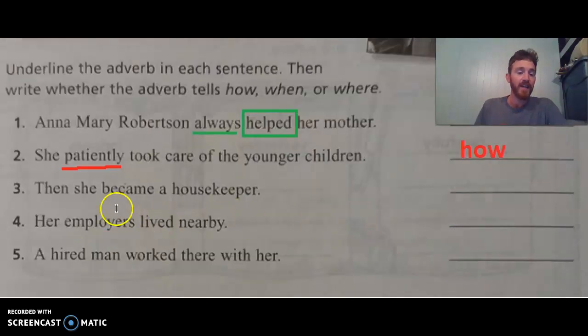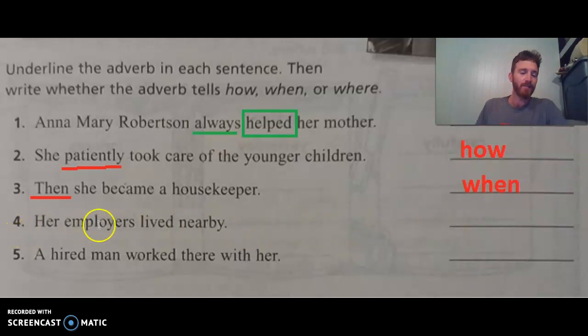Great, okay. Then she became a housekeeper. Now, this is another one where it might sound a little like, what did we have? Became would be our verb. When did she become then? Again, that doesn't tell us a whole lot. It's not totally descriptive, but that is telling us when she does it, okay? Great.